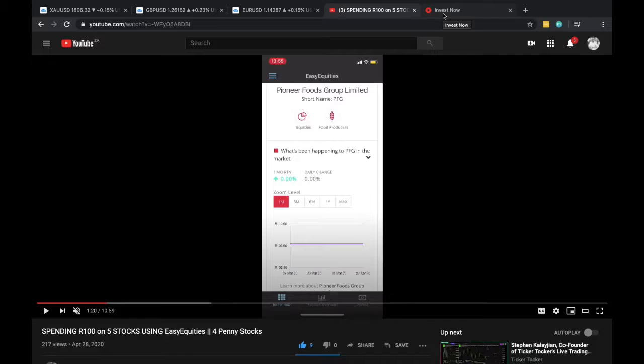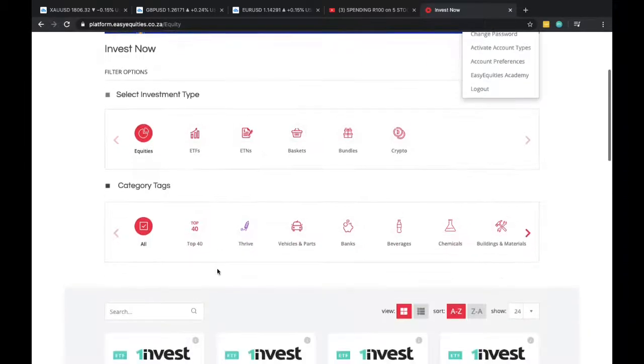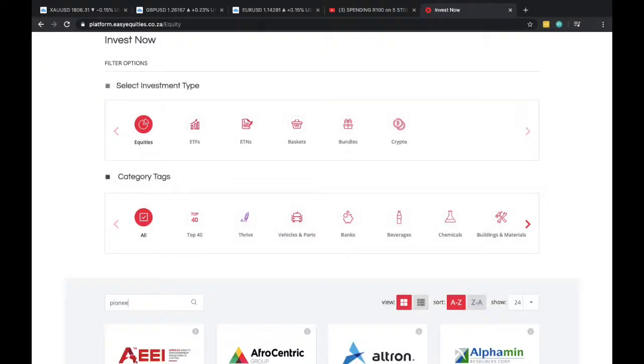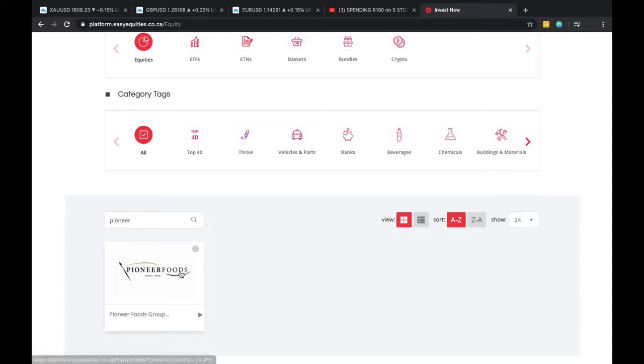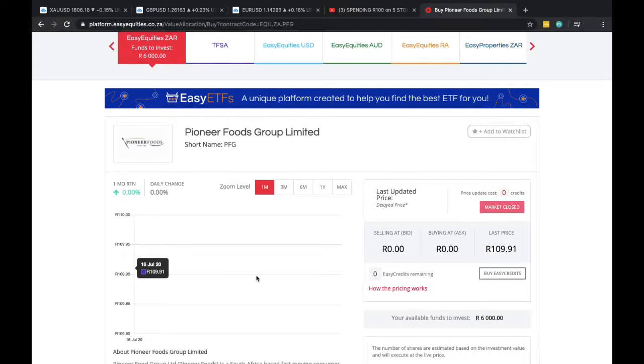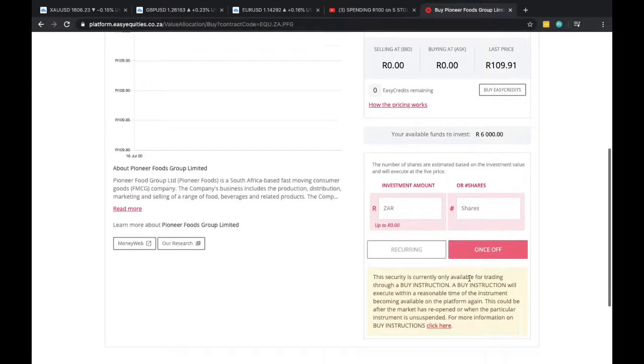If we go to the Easy Equities website, search for Pioneer Foods, we should see the price of 109 Rand and 91 cents. And indeed we do see it here. Last price is 109 Rand and 91 cents, and they've actually removed the line over here, so this shows that the account is suspended. What happens usually is you cannot purchase a stock if the market is not open, or the particular stock is suspended from the JSE, so Easy Equities won't allow you to purchase it.